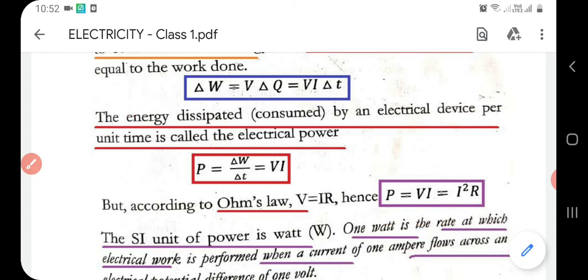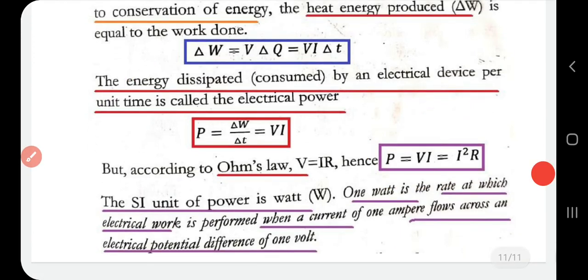The SI unit of power is watt, capital W. 1 watt is the rate at which electrical work is performed when a current of 1 ampere flows across an electrical potential difference of 1 volt. That is the definition of power.